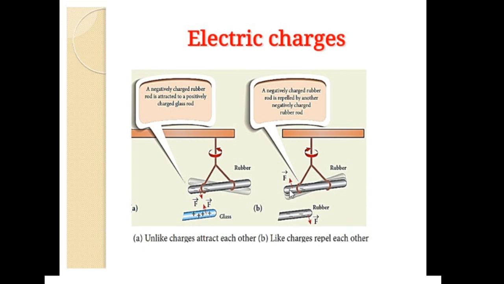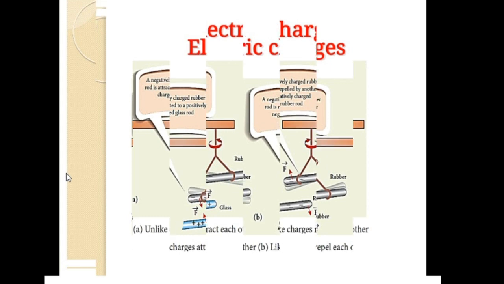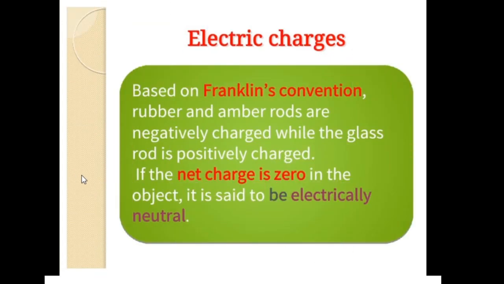Like charges, when both are negative charge or both are positive charges, they always repel each other. So, based on Franklin's convention, it is understood that rubber and amber rods are negatively charged while the glass rod is positively charged.